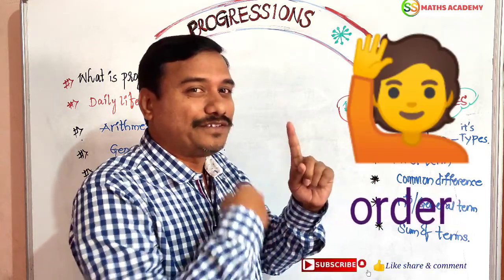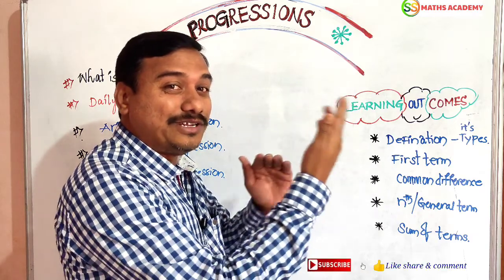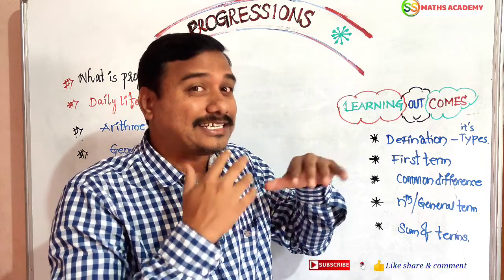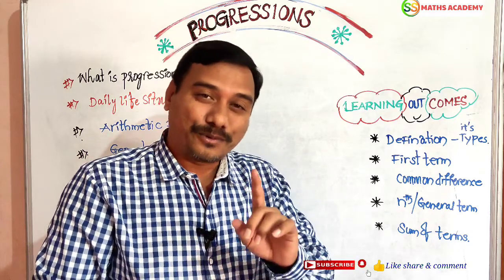It comes in order. 1, after that 3, adding 2; 3, after that 5, adding 2; 5, after that 7, adding 2, right? Like that, you have to observe it is coming in order in a particular pattern. The topic is nothing but progression.